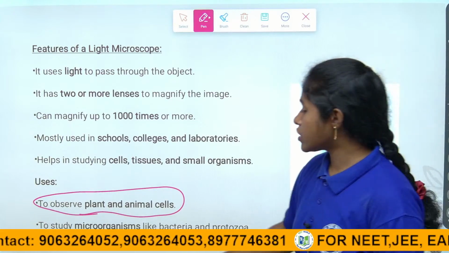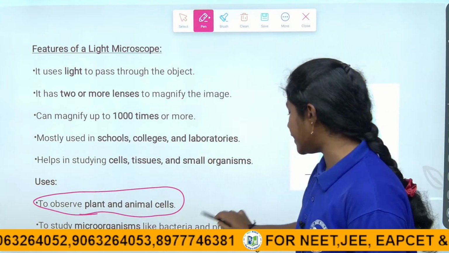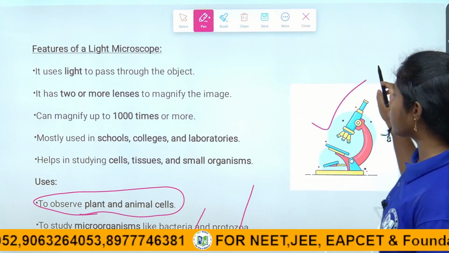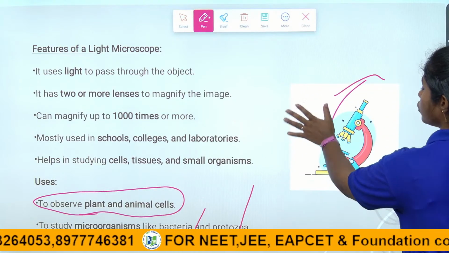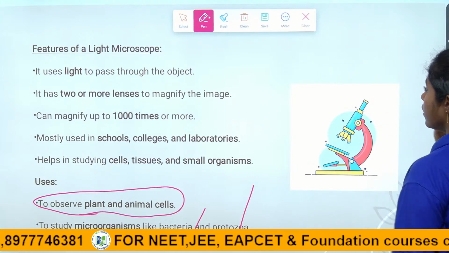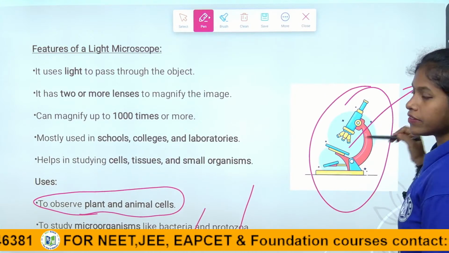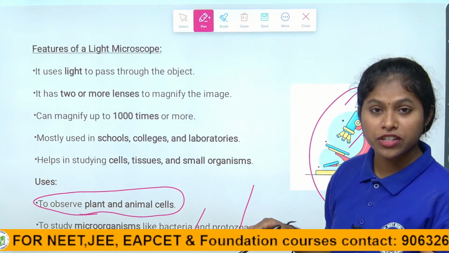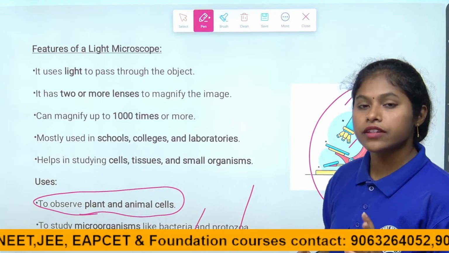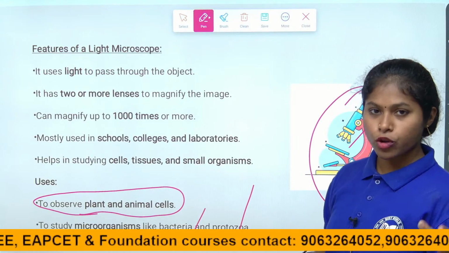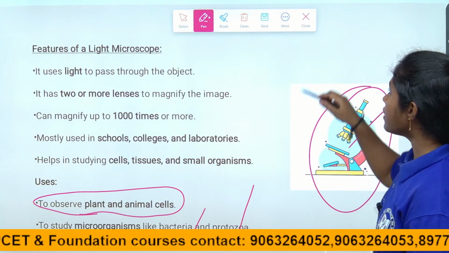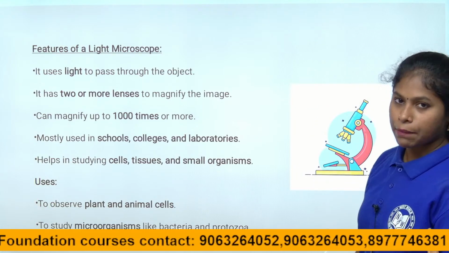To study microorganisms like bacteria and protozoa, with the help of light in the light microscope, we can observe the shape and structure and analyze the characteristic features of those microorganisms, plant cells or animal cells. Right children? So this is about the light microscope, children.